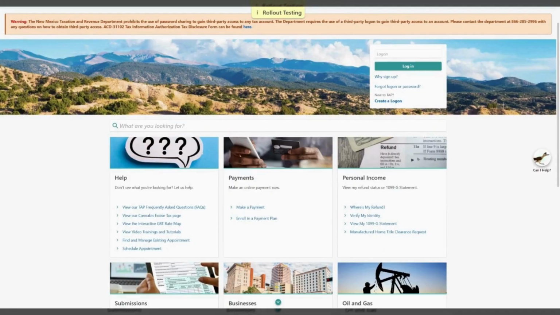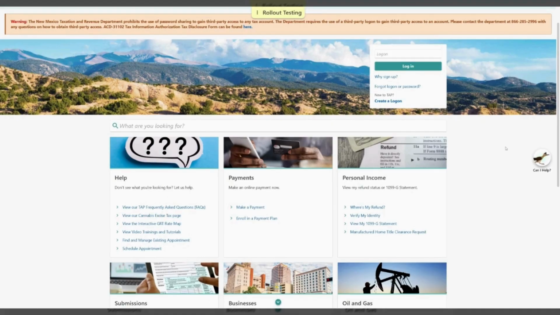One of the biggest changes the department has made to our TAP homepage is having the ability to schedule or manage existing appointments with our in-person district offices directly from the TAP platform. Previously, you would schedule appointments directly from our taxation and revenue website, but this does make it much easier having this ability on the same website as your account.